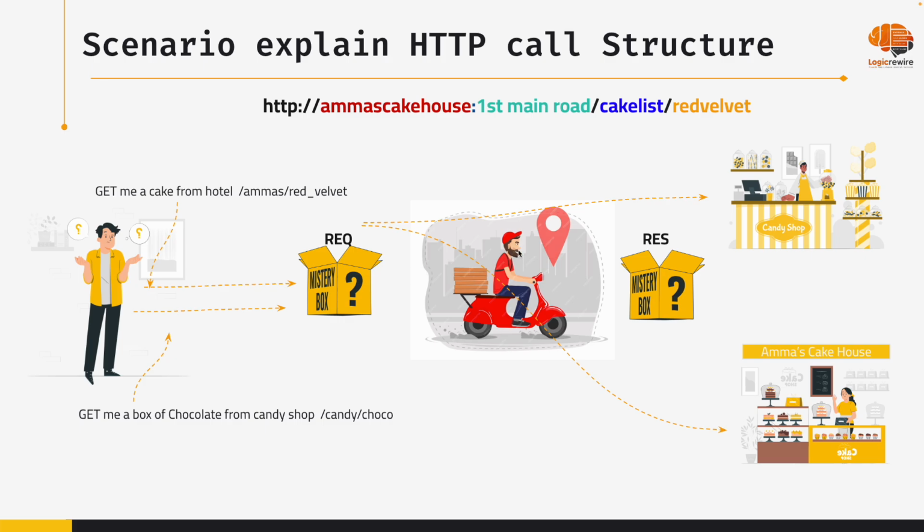So what happens? This server, the Zomato people, will send this request box to the shop. Then the shop will check in the request box what request has come, and after doing all the things, this cake house will create everything based on the request. It will dump it again into the response box, and this response box the server will send.